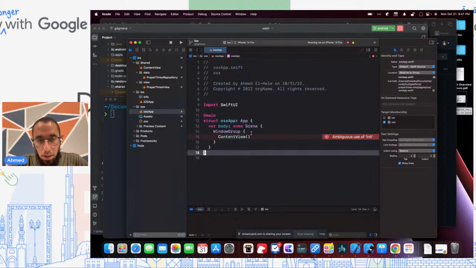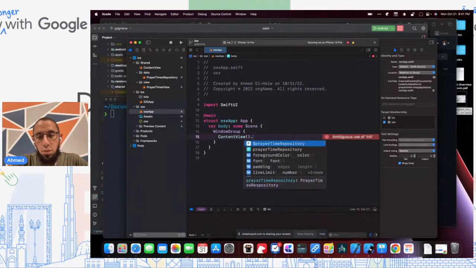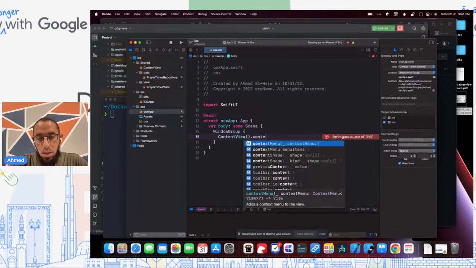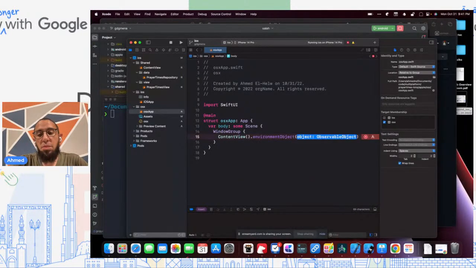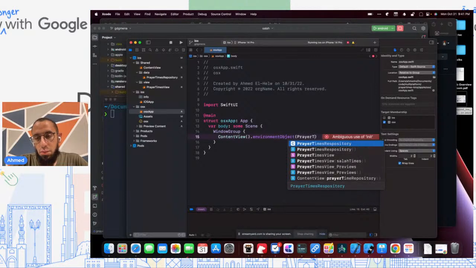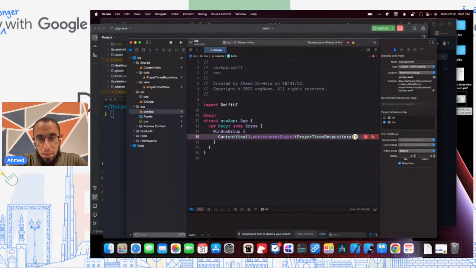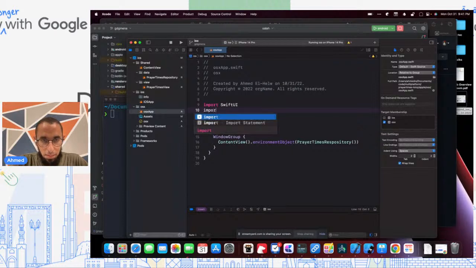And we can just go here and do something similar to what we do in iOS, which is provide the content view with the environment object of the prayer times repository. And we need to import our shared module here.